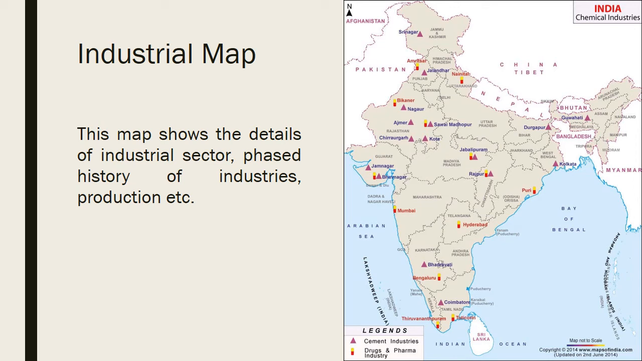Next we have the industrial map. This map shows the details of the industrial sector, phases of history of industries, production, etc. Here this is just a basic map of industries. Under industries we have different kinds. So here there is an example of chemical industry, and in that, to be specific, we have cement industries and drugs and pharma industry in this map. In the legends shown, the triangles are for cement industries and the capsules or tablets are for drugs and pharma industry.